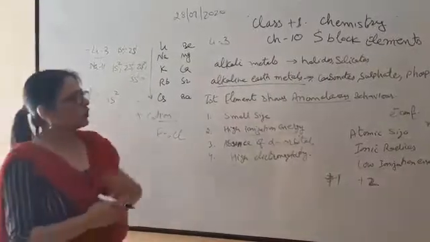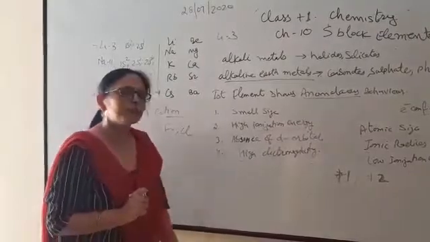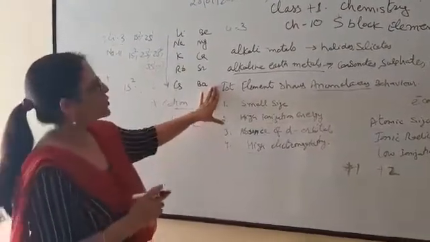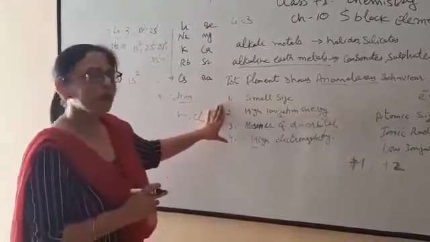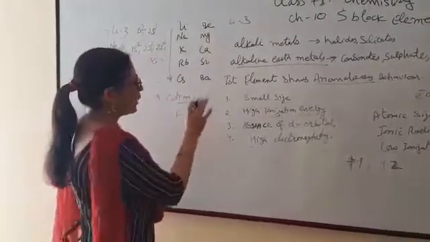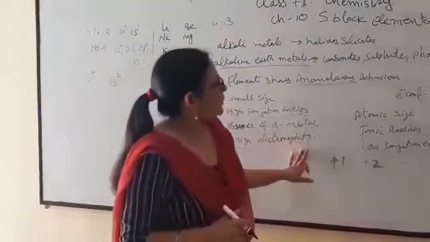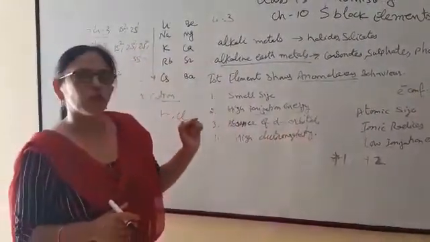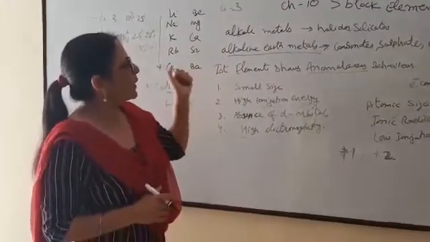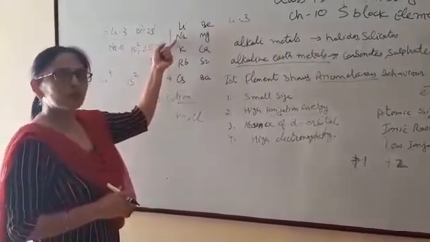In the next video we will discuss the chemical properties of these elements. After this session I will send some questions from the topic we have covered today. You have to write those questions in your notebook. In this chapter, CBSE has reduced some of the topics, like in the s-block elements, the compounds formed by different elements: sodium hydroxide, sodium chloride, sodium bicarbonate, sodium carbonate.